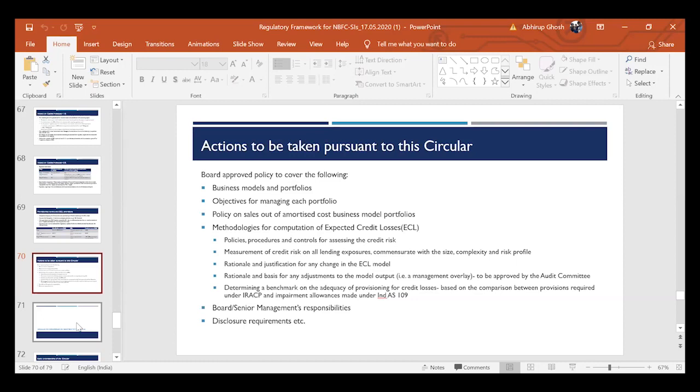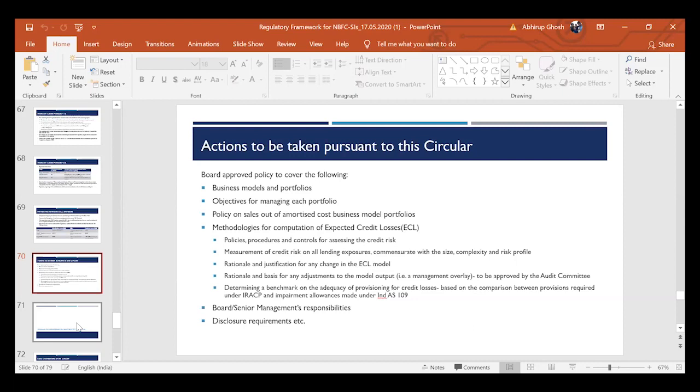What are the different models applicable to different products of the company? That has to be put in a policy. Objectives of managing the portfolio, policy on sales of amortized cost method. So the hold model that I said is the amortized cost business model.